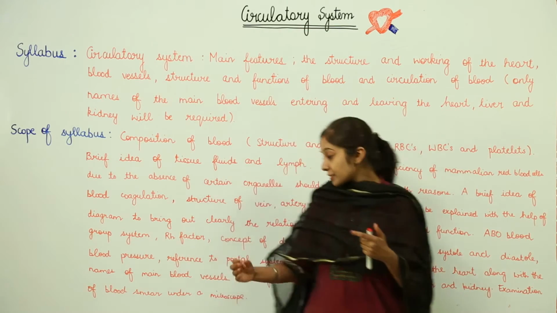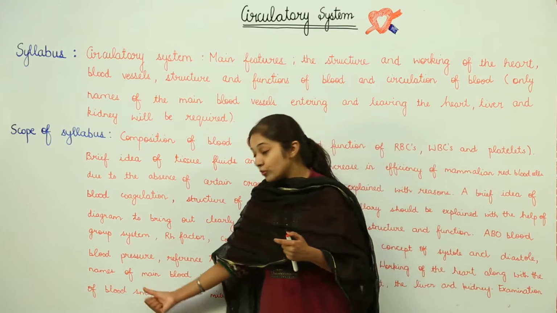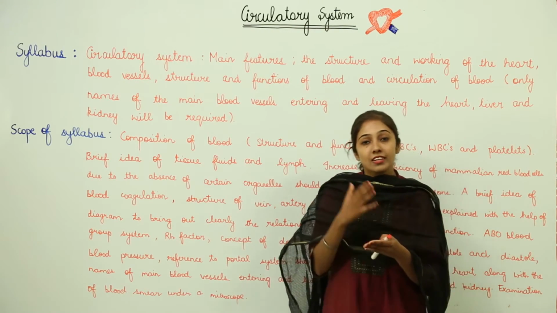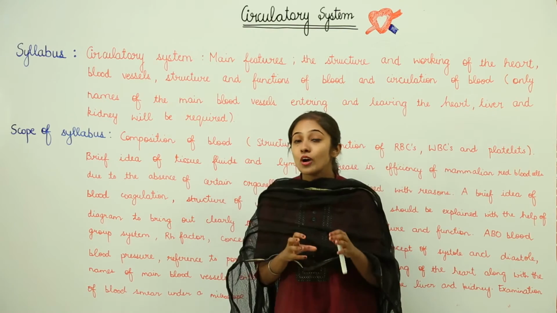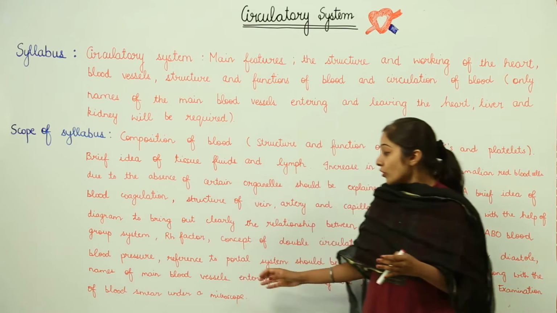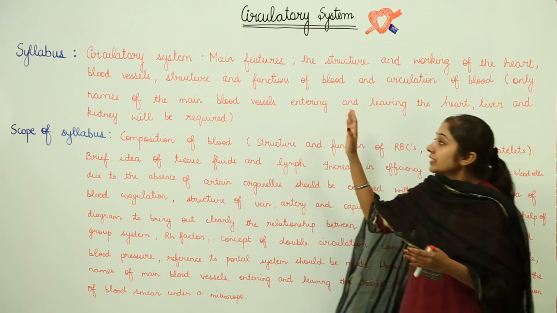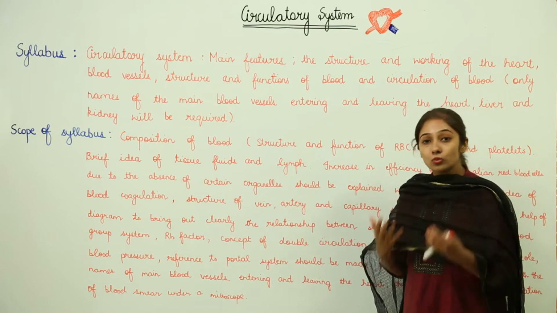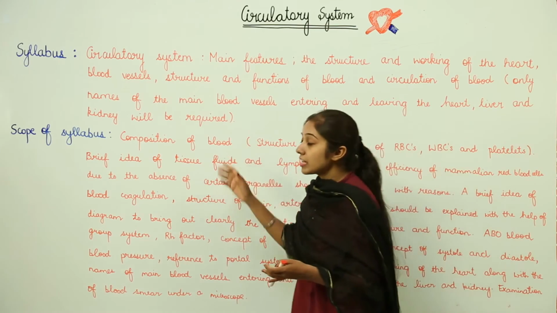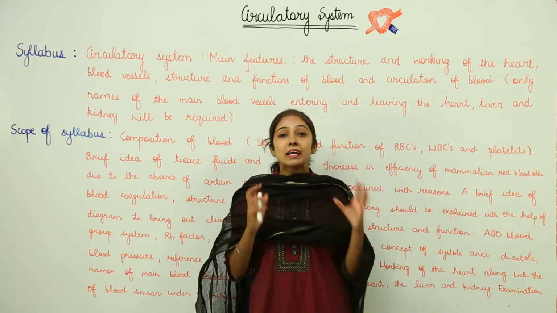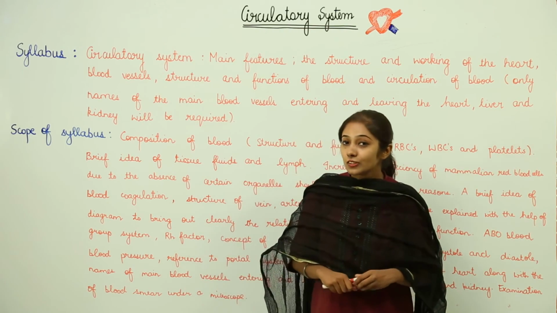So, by making this blood smear that I just told you, you can actually see under a microscope what type of cells you have in your blood. So, you can perform this in your labs also, right, in your schools, in the labs. So, this is what we are going to discuss under the circulatory system. This is the scope of your syllabus. Let us begin with this pipeline system of your bodies, that is the circulatory system.